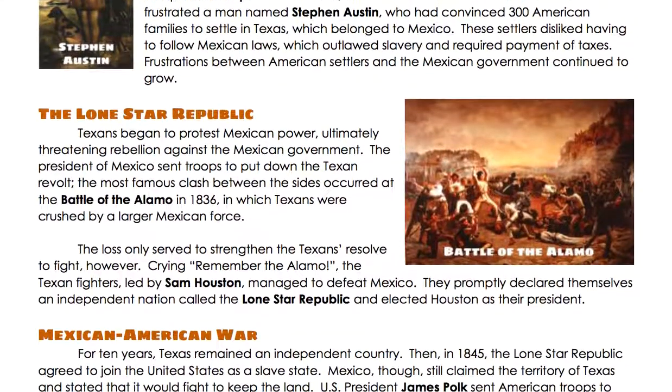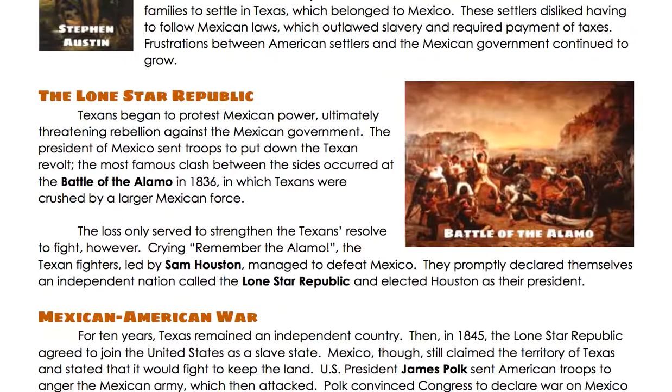The Lone Star Republic. Texans began to protest Mexican power, ultimately threatening rebellion against the Mexican government. The President of Mexico sent troops to put down the Texan Revolt. The most famous clash between the sides occurred at the Battle of the Alamo in 1836, in which Texans were crushed by a much larger Mexican force.